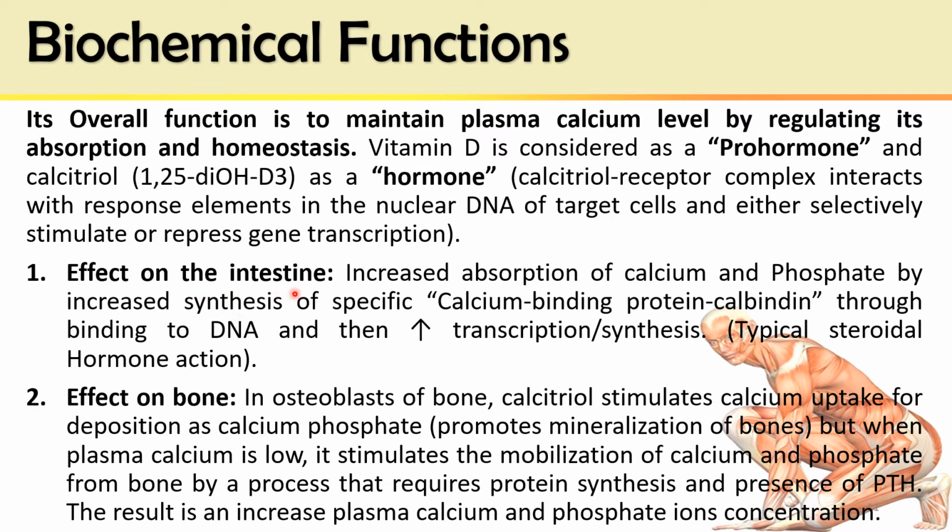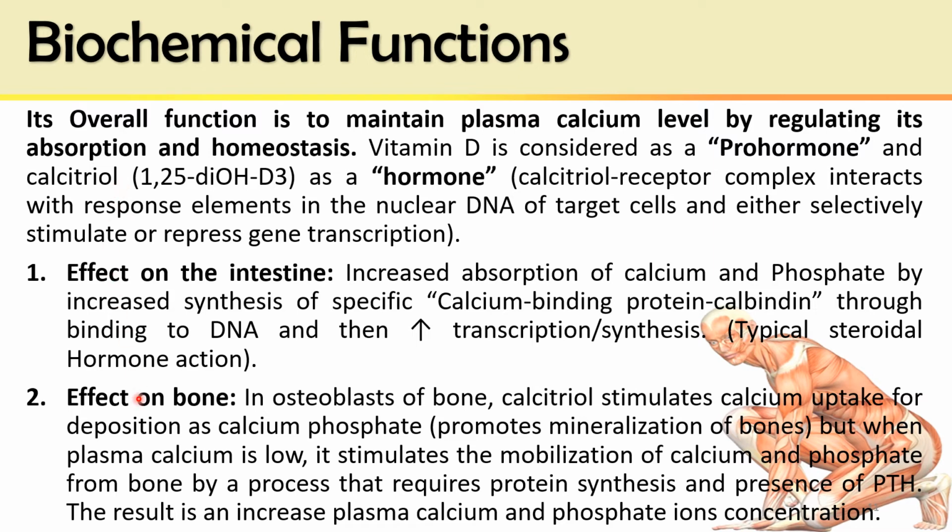Effects on intestine: increased absorption of calcium and phosphate by increased synthesis of calcium binding protein, that is calbindin, through binding to DNA and then increased transcription and synthesis of the calcium binding protein. This is a typical steroidal hormone action. That is, they act on the hormone response elements on the DNA and control the gene transcription. So the net effect on the intestine is increased absorption of calcium and phosphate by the active form, calcitriol.